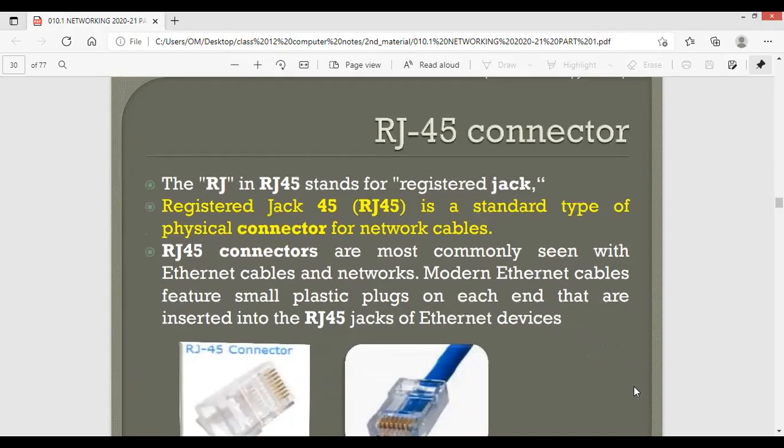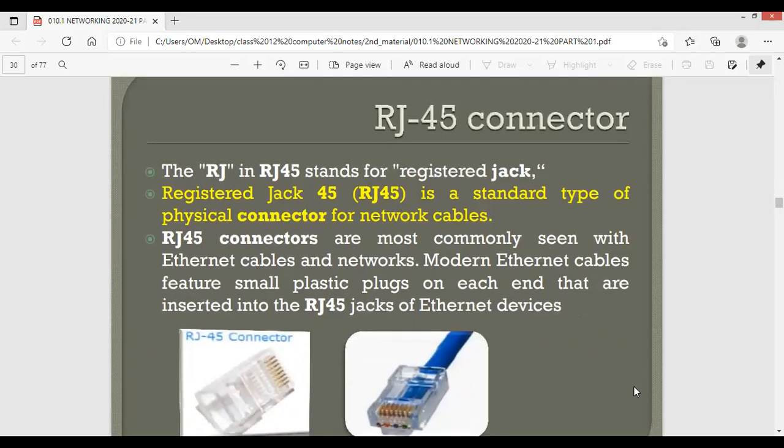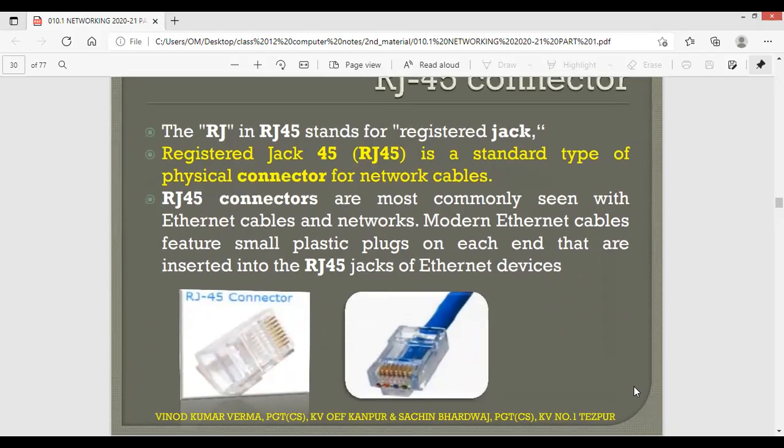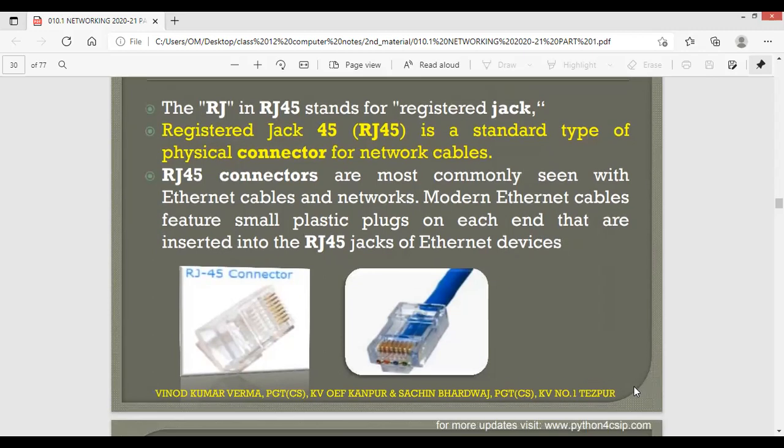So next one is the RJ45 connector. Basically, RJ45 connectors we utilize in Ethernet signals. RJ means registered jack. Registered jack 45 is a standard type of physical connector for network cable. RJ45 connectors are most commonly seen in Ethernet cable. You can see it in your computer lab. You will see one plastic cap at the end of the blue wire or a white wire where there are some data lines. They are mostly utilized with Ethernet cables and they are used to connect that cable with the computer.